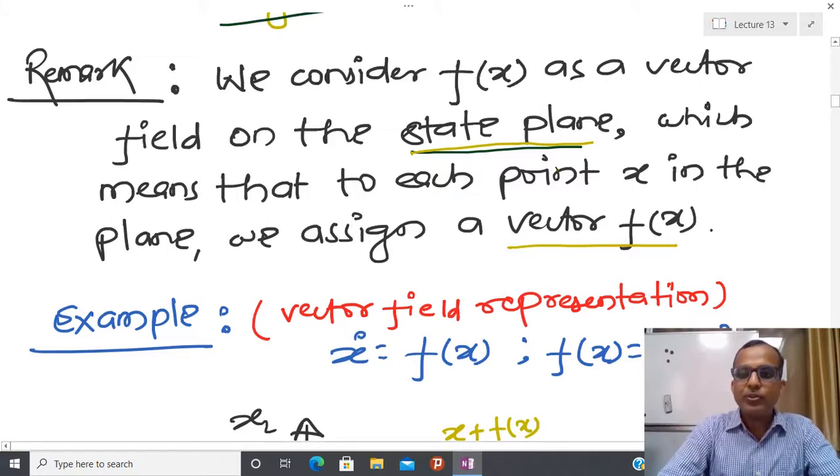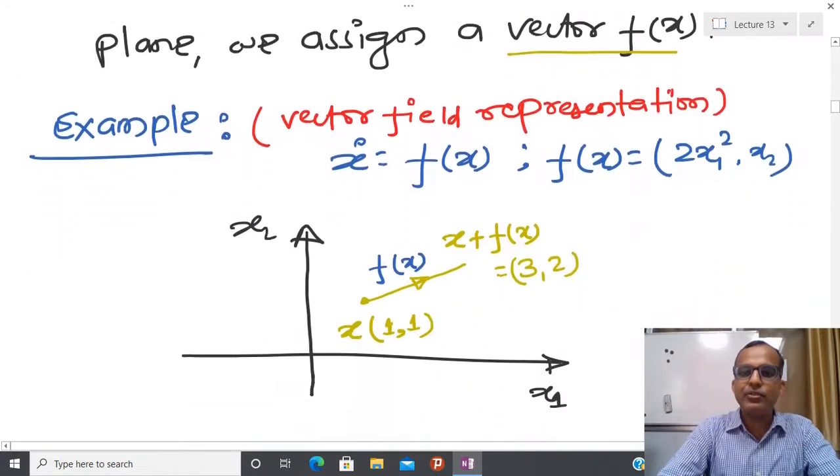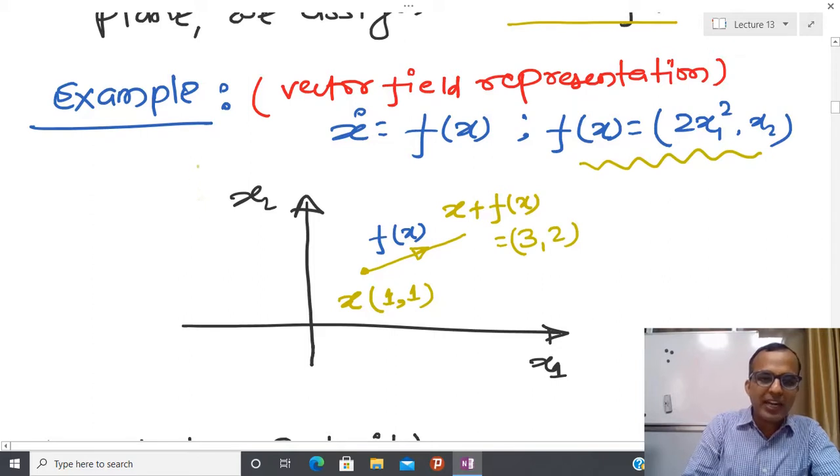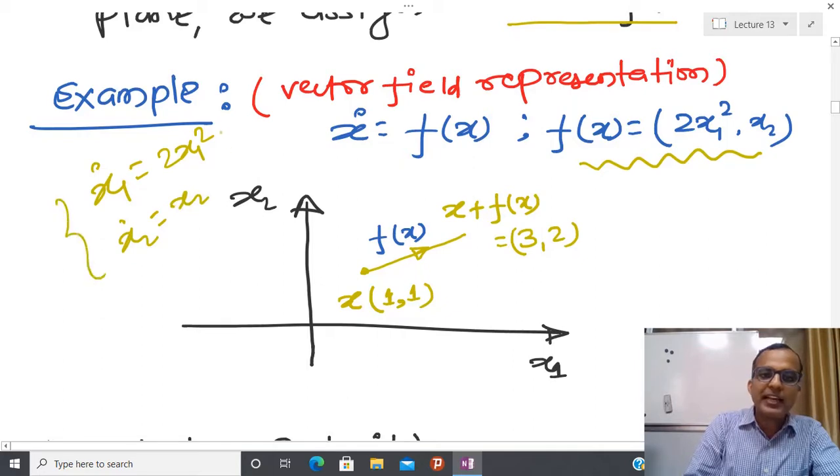So now try to visualize this particular vector field using one example. For simplicity, I have taken a two-dimensional system. A two-dimensional system is represented like this: x dot equal to f(x), and here the first component is 2x1 and the second component is x2. So we have x1 dot equal to 2x1 square and x2 dot equal to x2. Basically this is a second-order nonlinear system due to x1 square.